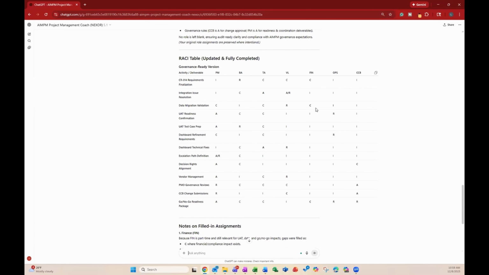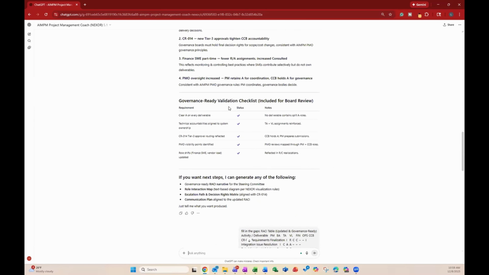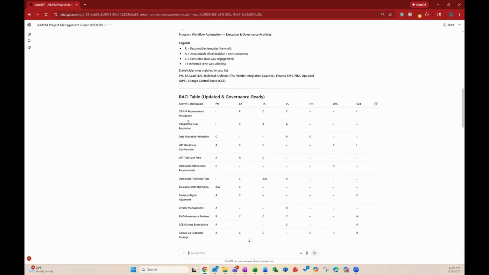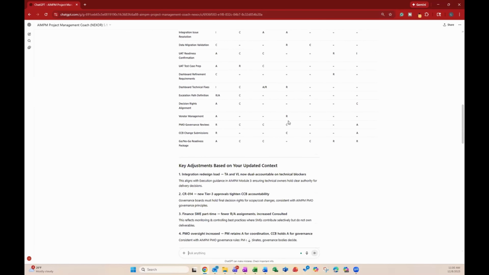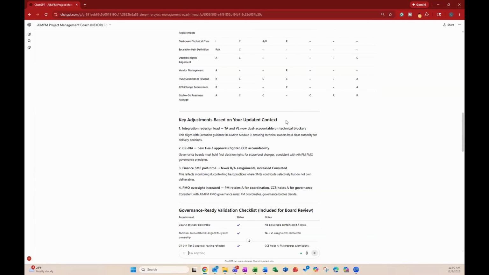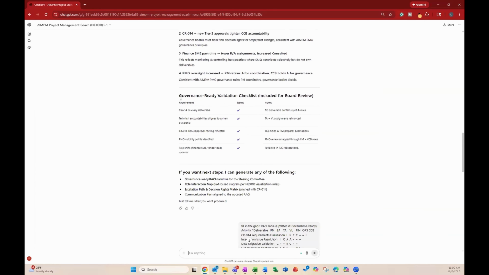All right, so let's take a look at everything that it gave us here before we close this out. So it gave us an updated RACI matrix. It updated the table with all of the different roles and responsibilities that were found out in the scenario. And then it gave us some key adjustments based on the updated context, and then a governance-ready validation checklist. So just a checklist that we can go through to make sure that we're getting all of these roles correct.